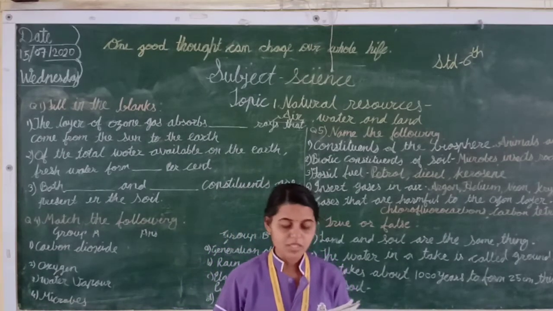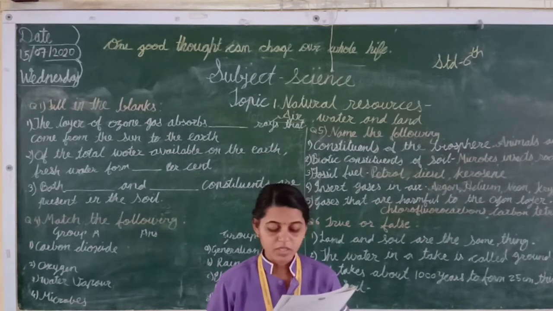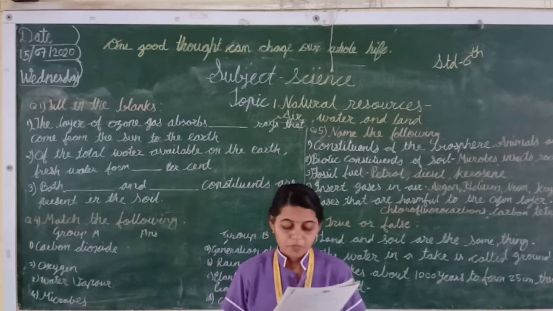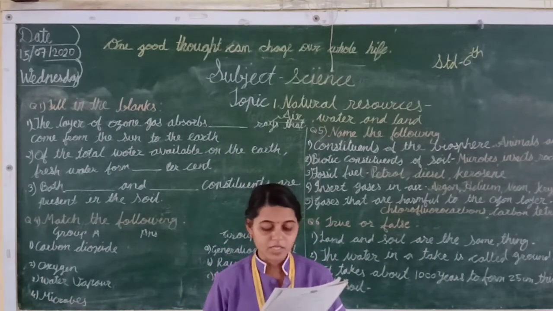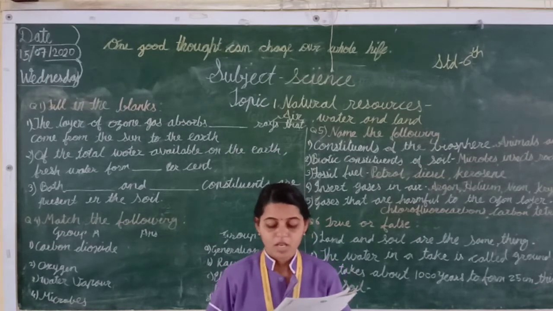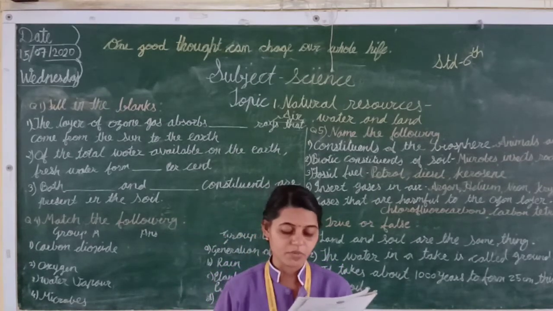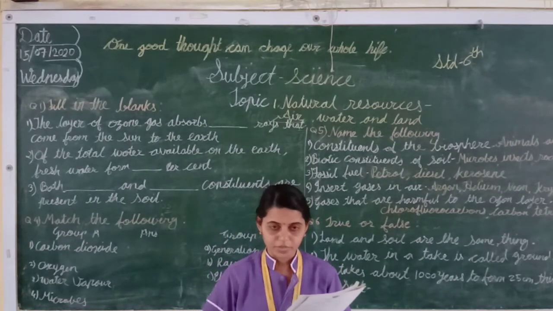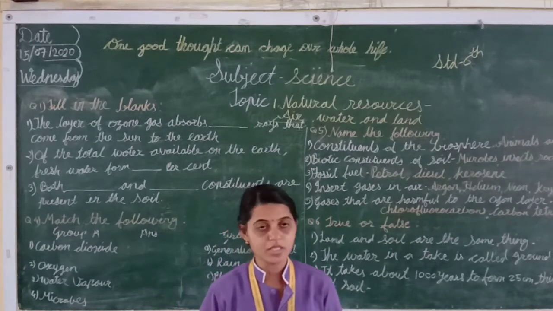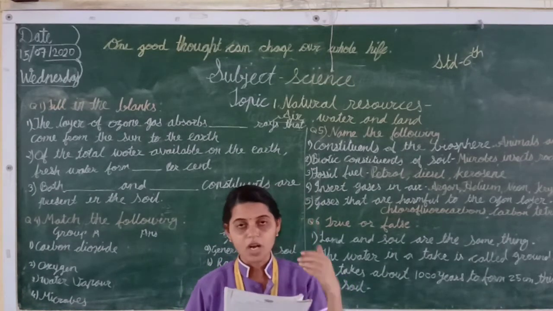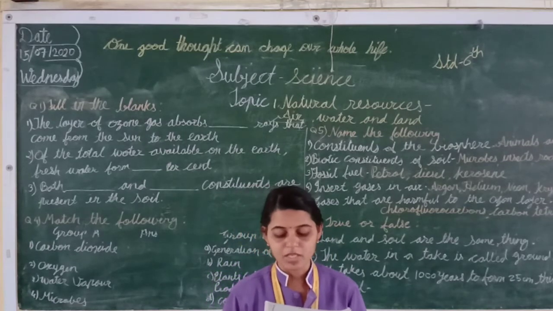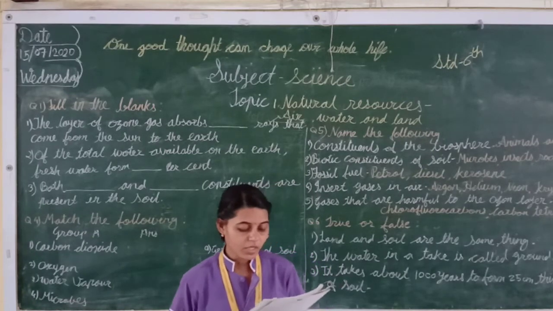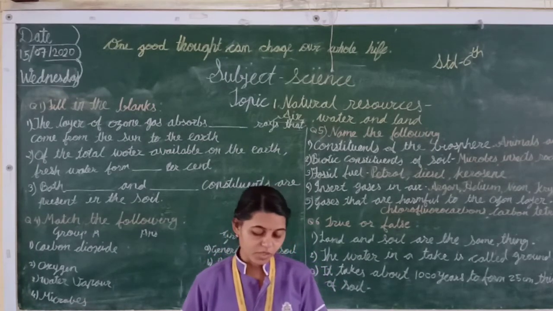The amount of gases is highest near the surface of the earth. As we go higher and higher from the surface, the proportion of the gases goes on decreasing. Near the earth we have the highest amount of gases, but when we go higher and higher, the proportion of gases decreases. Here is the air at high altitude. We learn the uses of the gases.